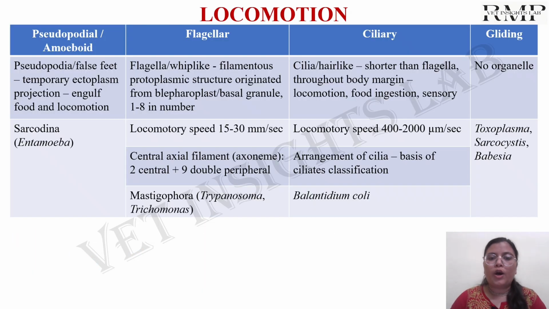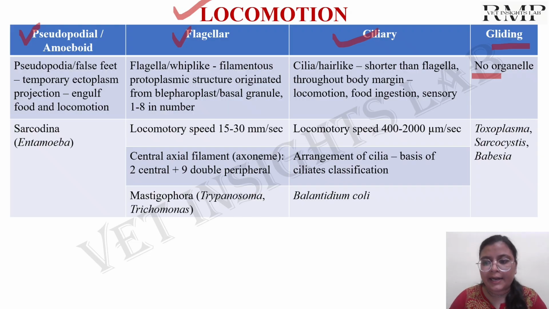Now, the organs of locomotion. Protozoa have locomotory organelles like either pseudopodia, which are amoeboid structures, or flagella, or cilia. And if they do not have any locomotory organelles, then they move by gliding movement.